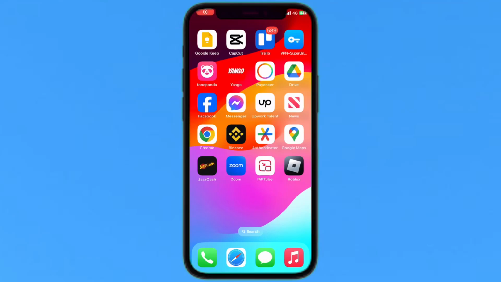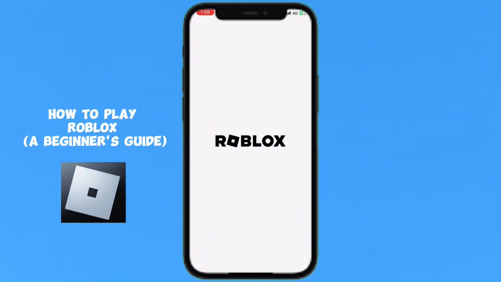Hello everyone, today I'm going to show you how to play Roblox, a beginner guide.